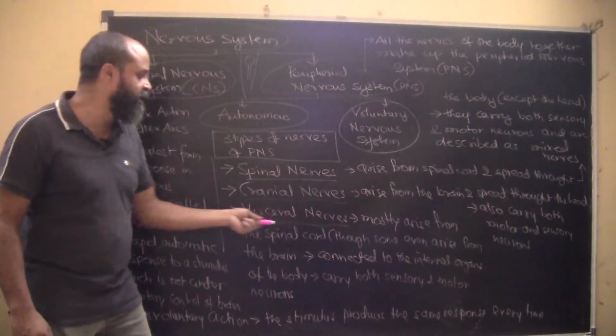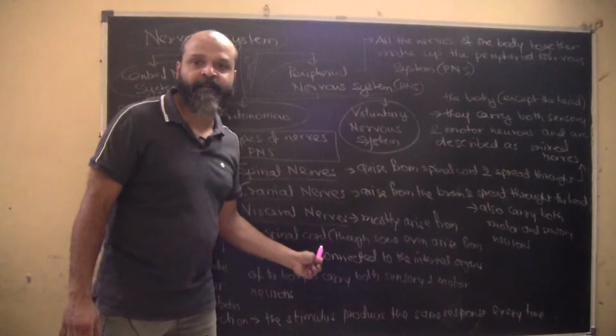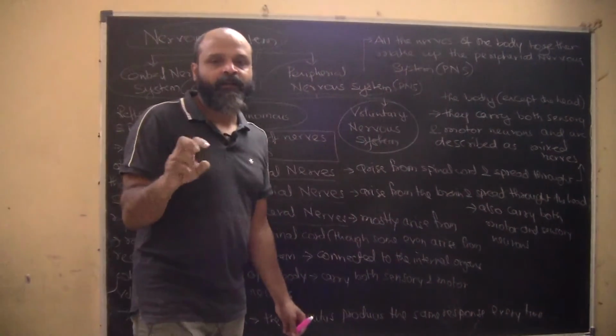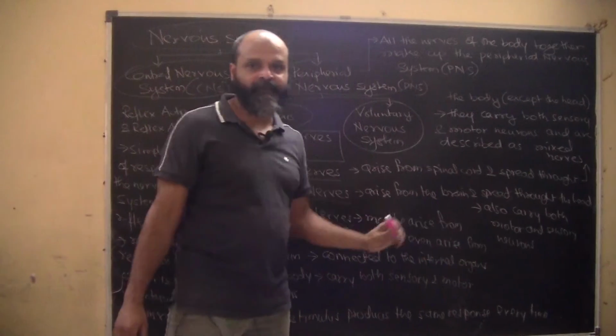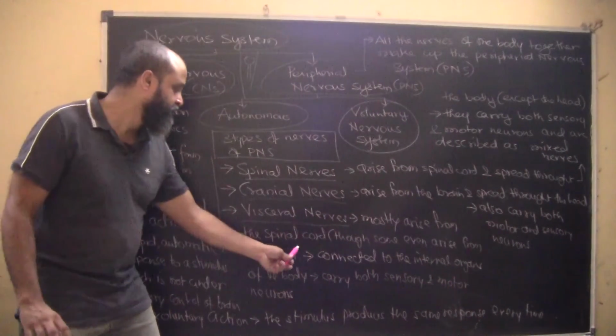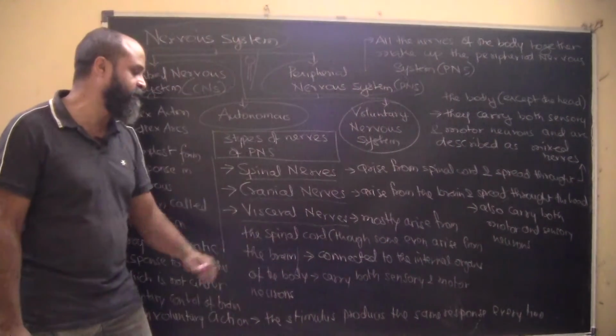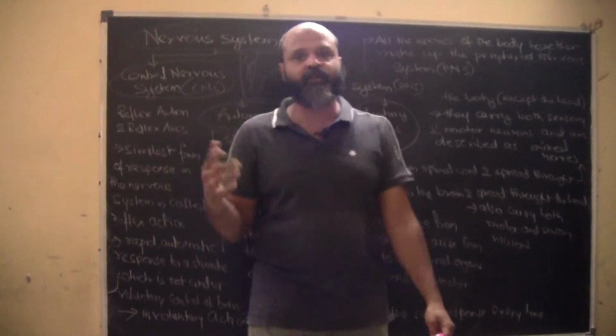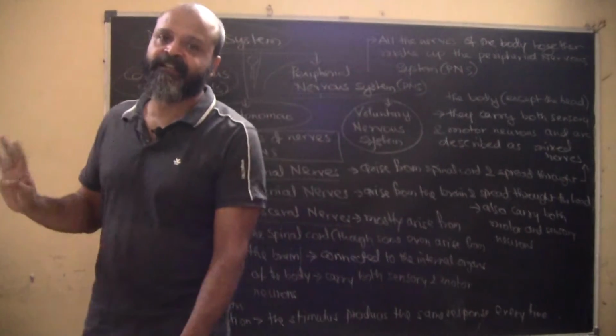Then we have visceral nerves. They mostly arise from the spinal cord, although some of them also arise from the brain. They are connected to the internal organs of the body and carry both sensory and motor neurons. Again, they also have sensory and motor neurons.